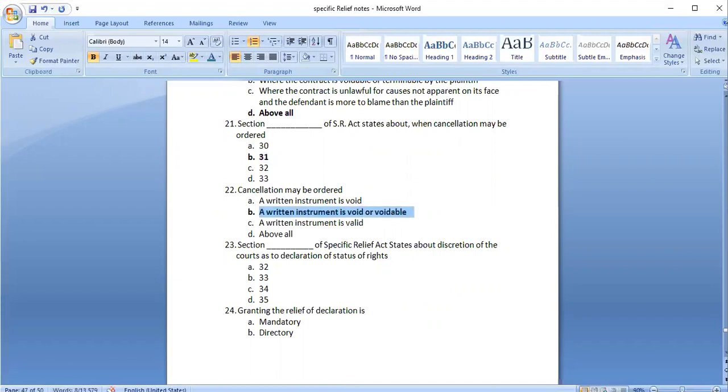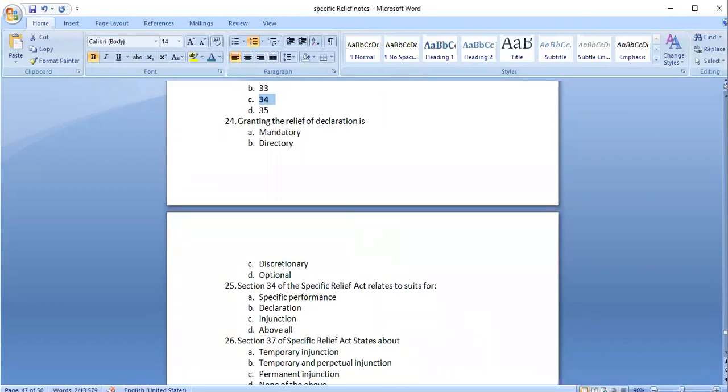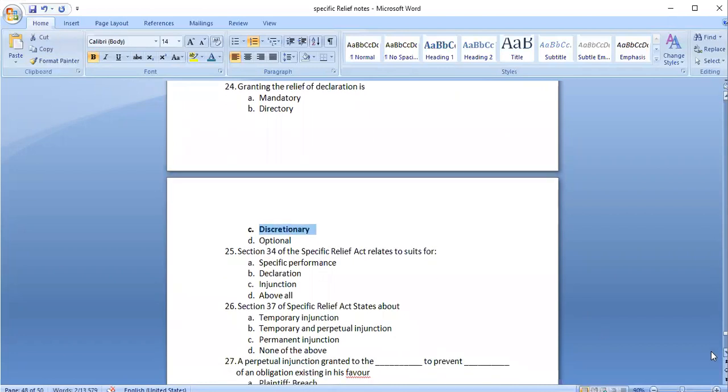Option B. 34. Yeah, 34. B. Directory. Granting a relief of declaration. Again, all the discretionary only. It would depend on the court whether the court would provide or not. Yeah.